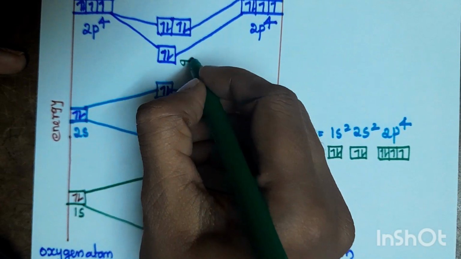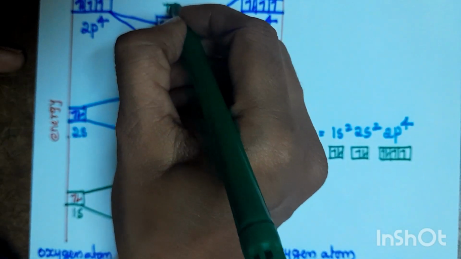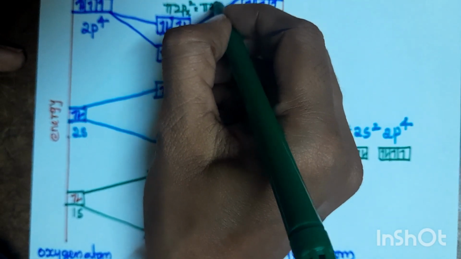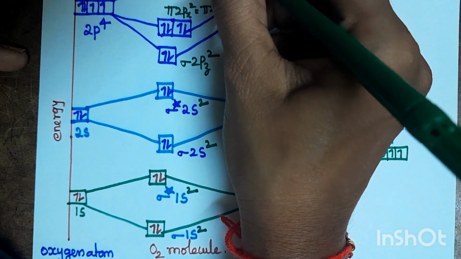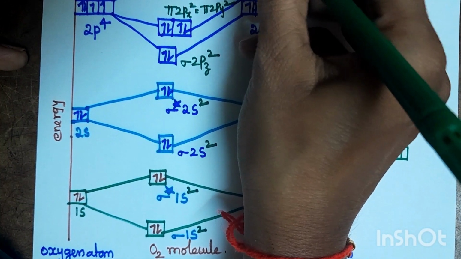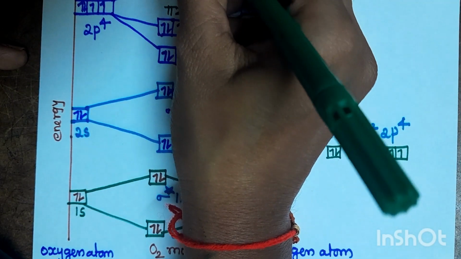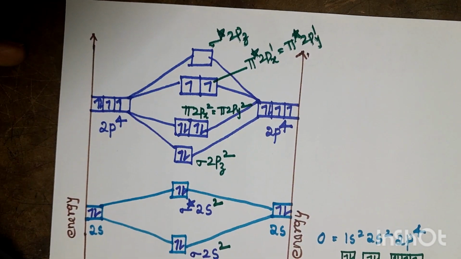Sigma 2pz has 2 electrons. Pi 2px contains 2 electrons. Pi 2py contains 2 electrons. Pi star 2px has 1 electron. Pi star 2py has 1 electron. Sigma star 2pz contains no electrons.